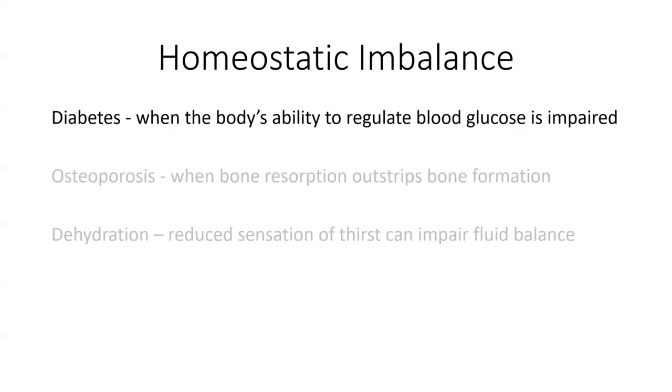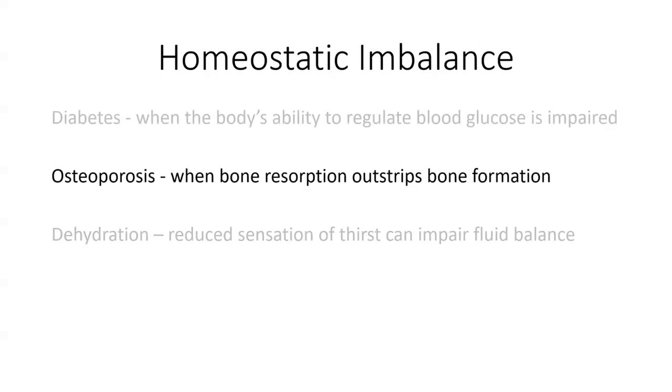Diabetes, for example, is a chronic medical condition characterised by high levels of glucose or sugar in the blood. It occurs when the body's ability to regulate blood glucose is impaired. In type 1 diabetes, the immune system mistakenly attacks and destroys the insulin-producing cells in the pancreas, so that when an individual with type 1 diabetes eats a meal and their blood glucose levels go up, they must inject an external source of insulin to bring their blood glucose levels back down. In this feedback system, the receptor and the control centre are working effectively, but the effector, which is the pancreas, cannot produce the outcome or the insulin required.